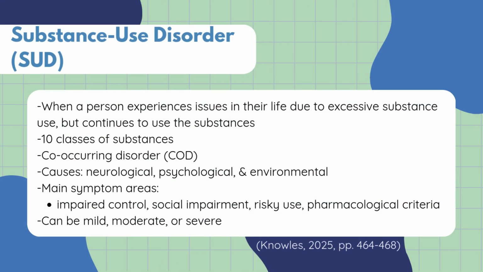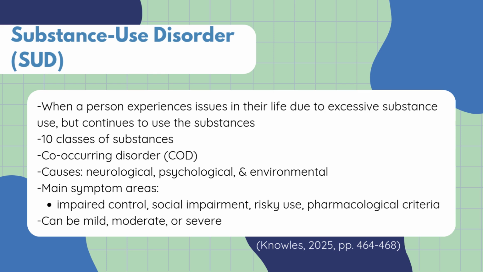Substance use disorder, or SUD, is diagnosed when someone continues using a substance even though it's causing significant problems within their life. There are 10 major substance categories, including alcohol, tobacco, cannabis, hallucinogens, inhalants, opioids, central nervous system or CNS depressants, and stimulants, which can be prescribed or street drugs. While all of these can be harmful when misused, substances like caffeine and nicotine are often less emphasized because other classes pose more immediate health risk.